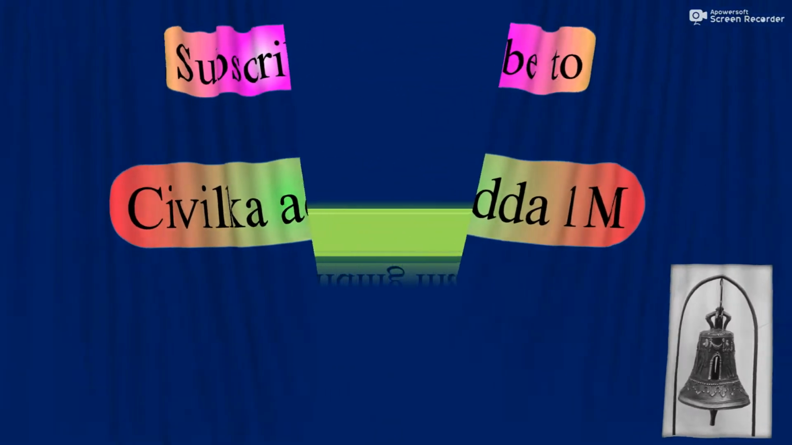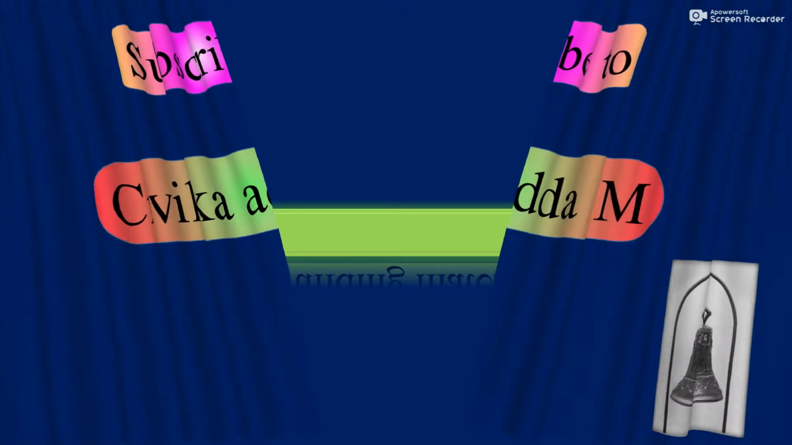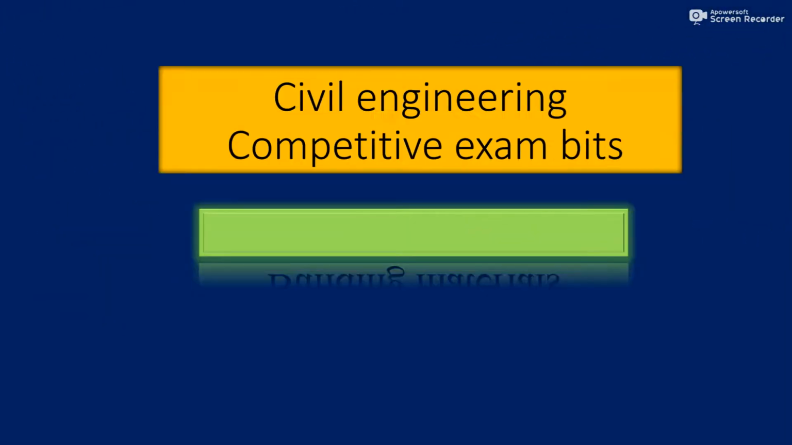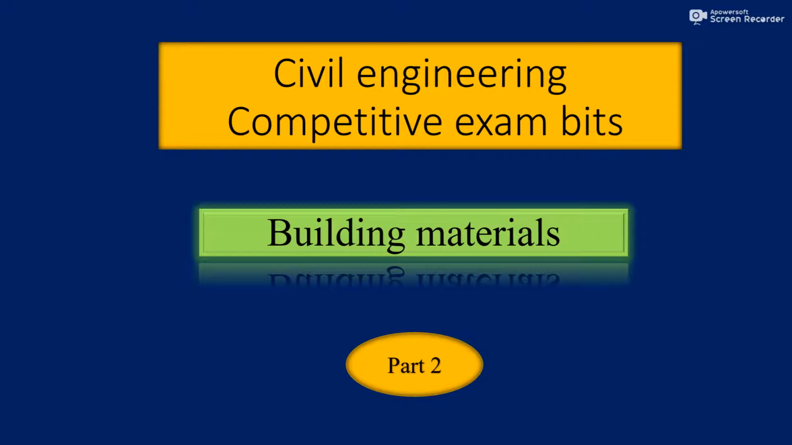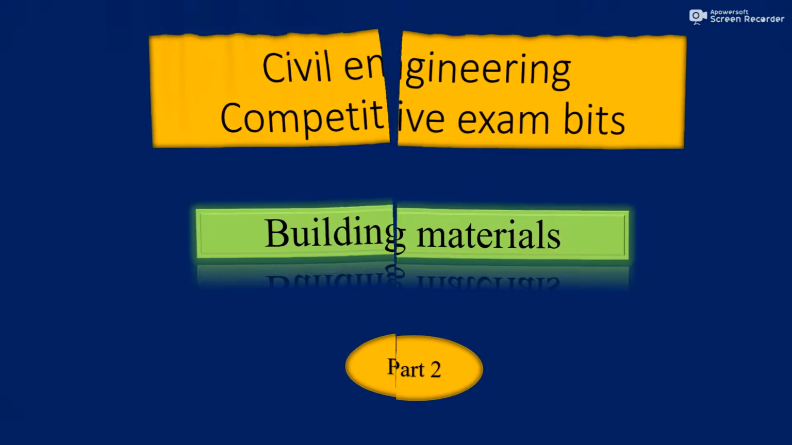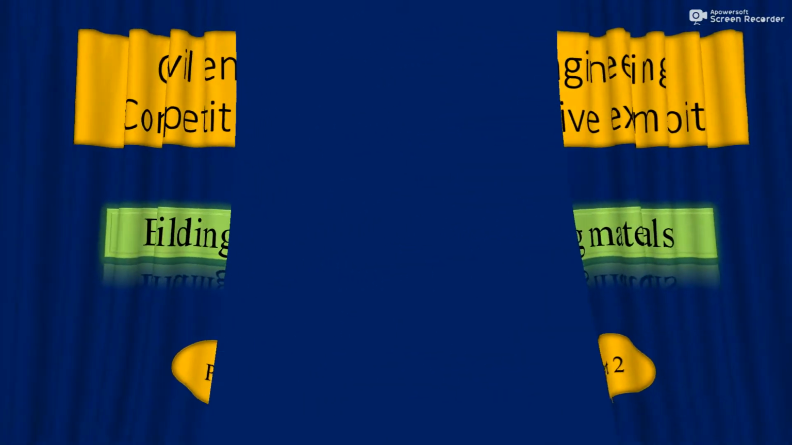So coming back to the video, in this video I would like to explain the various competitive exam bits in civil engineering on building materials part 2. I have already explained building materials part 1 in my previous video. If you have not watched that, first watch that, and I am going to give that link at the end of this video. So do watch that video too. Especially in this video I would like to explain the bits on timber. So we'll see that.